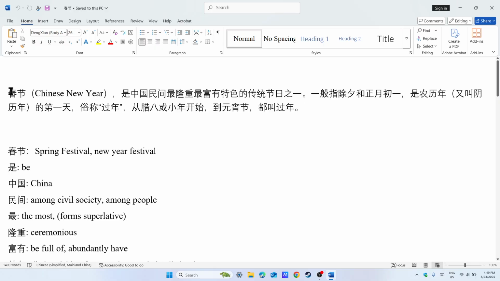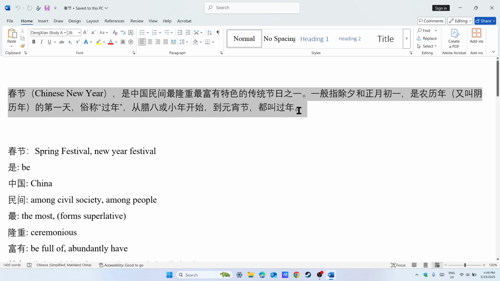Now we have encountered some problems about this article, and I want to point out some problems. This article is written by someone and then put in the 百度百科. And the Baidu Baike, I already said, is similar to Wikipedia.